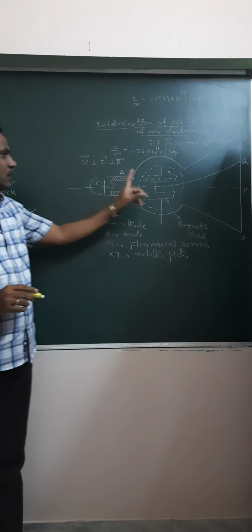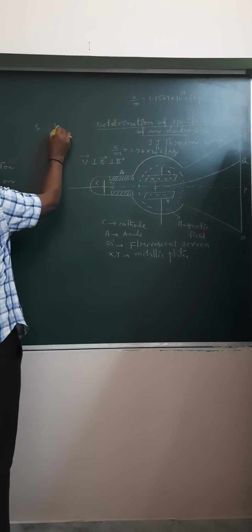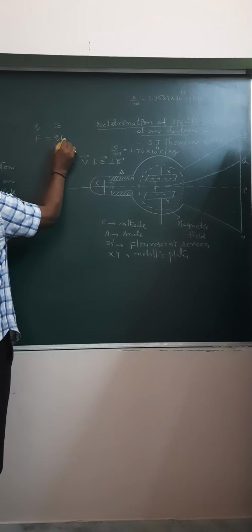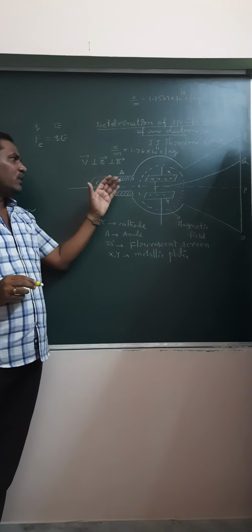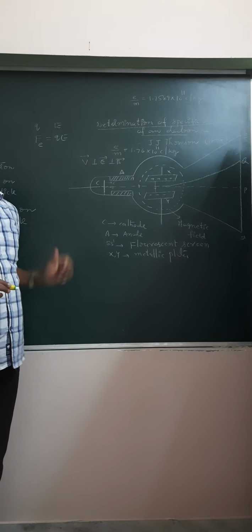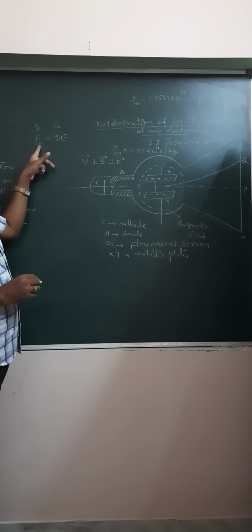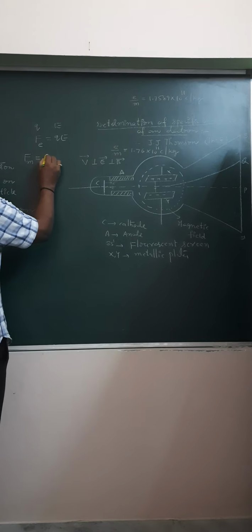When only the electric field is applied, we know that when a charge Q is placed in an electric field E, it experiences a force F equal to QE. That is, Fe equals QE. So when only the electric field is applied in this discharge tube or Thomson experimental setup, the electron experiences an electric force Fe equal to QE. Only when the magnetic field is applied, then Fm is equal to QVB.